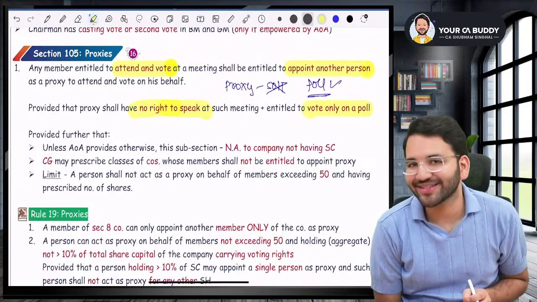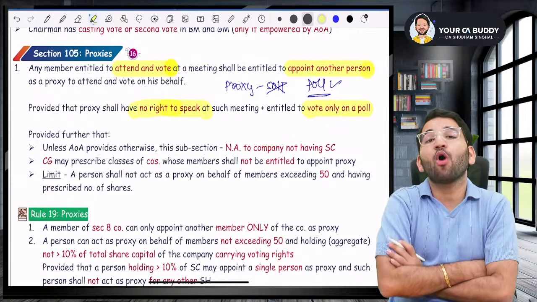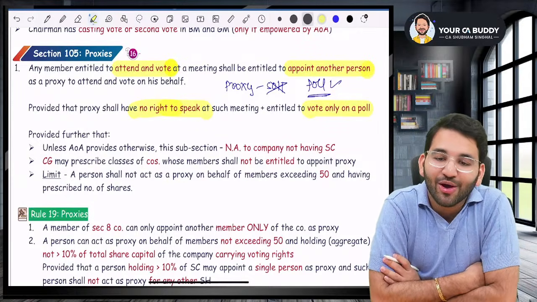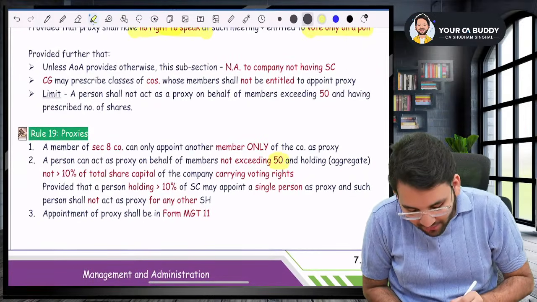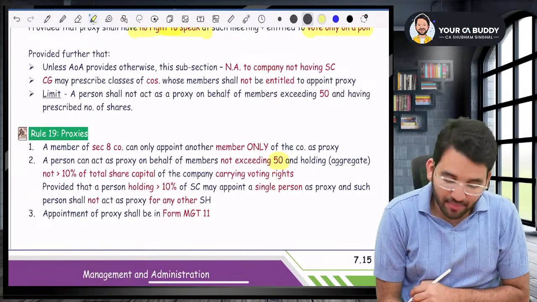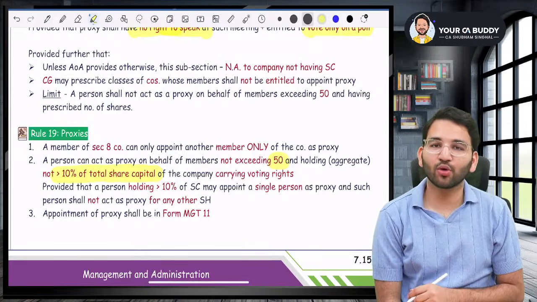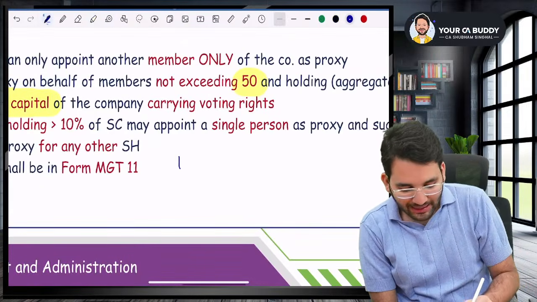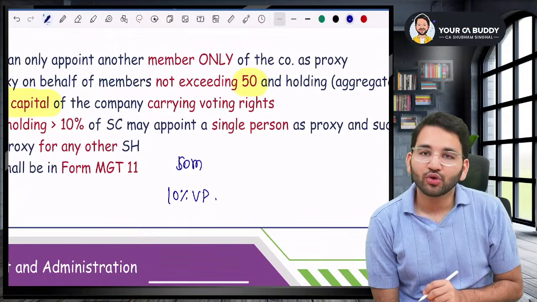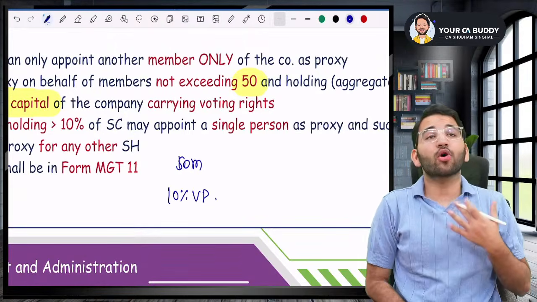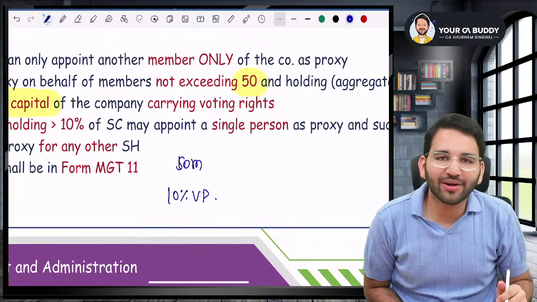But sir, the question is, if I want to become a proxy, can I become a proxy? Yes, sir. For how many members can I become a proxy? Law says that you can become a proxy, listen to me very carefully, for 50 members, and their total should not exceed 10% of share capital voting rights. Sir, you can become a proxy for maximum 50 members holding maximum 10% of voting power, not beyond that.